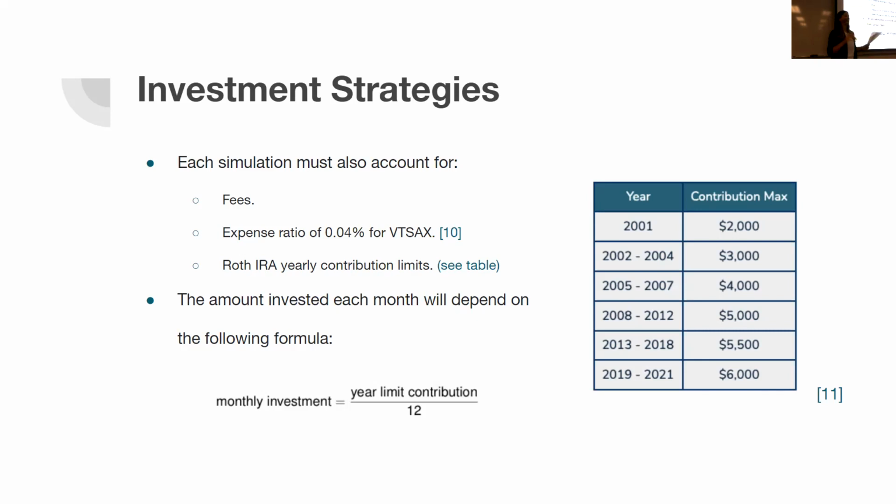And finally, we have Roth IRA. We need to take into consideration Roth IRA yearly contribution limits, which we can see in the table on the right. Those basically tell you how much you can invest with a Roth IRA. You cannot go over those limits according to each year. And that's going to determine my monthly investments, which you can see in the formula over here. So depending on the year, the monthly investment is going to be that maximum amount, divided by 12, which is the number of months in the year. And I decided to do it with the maximum contributions, but you can definitely invest less than the maximum contribution.